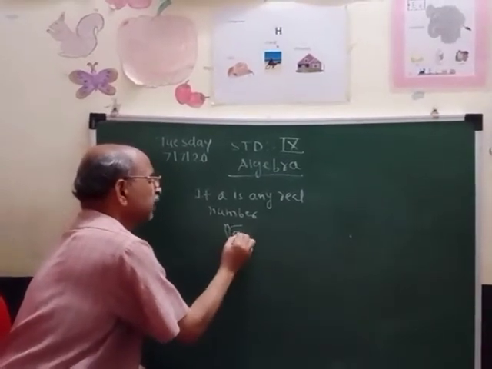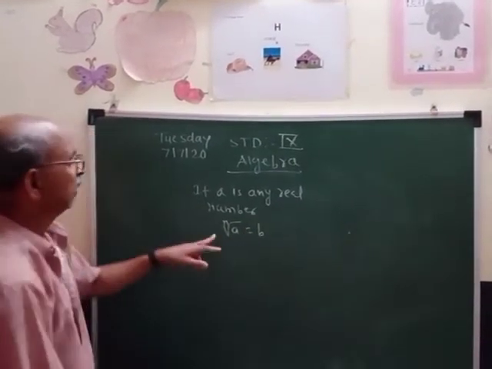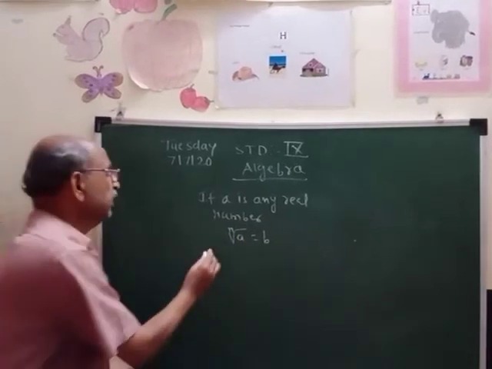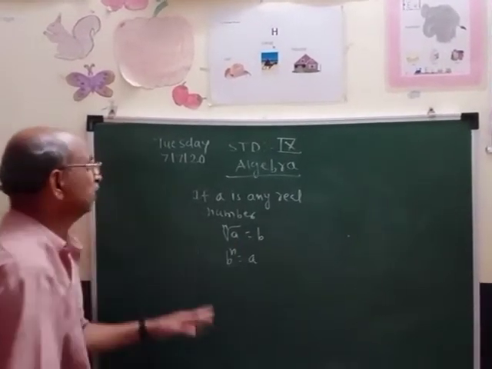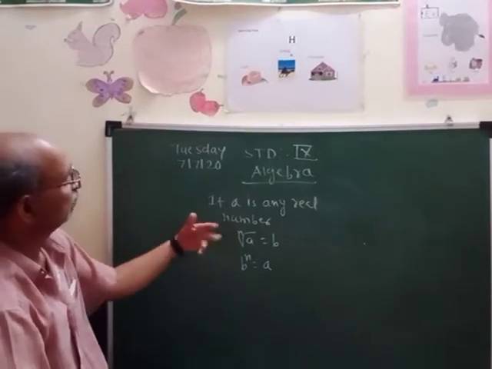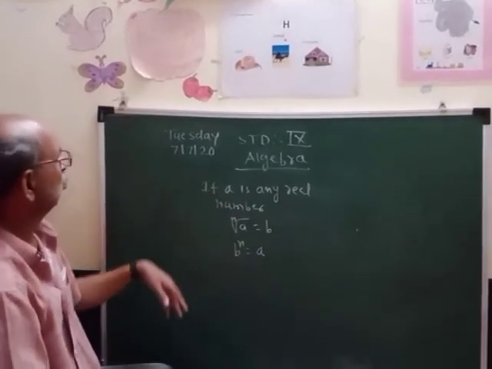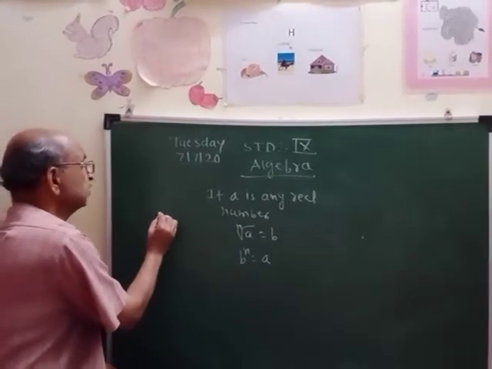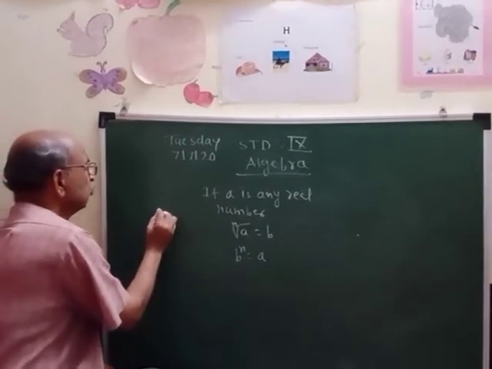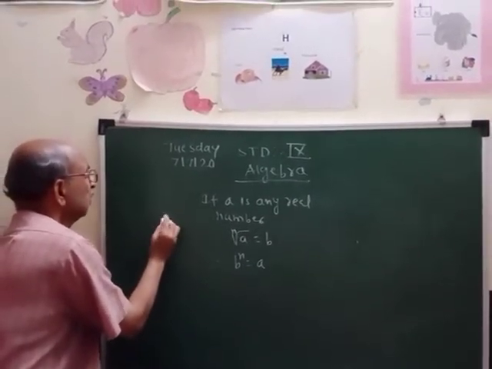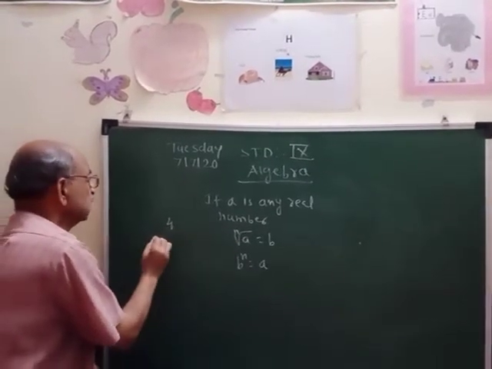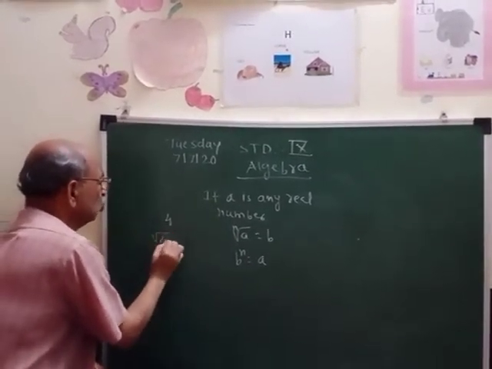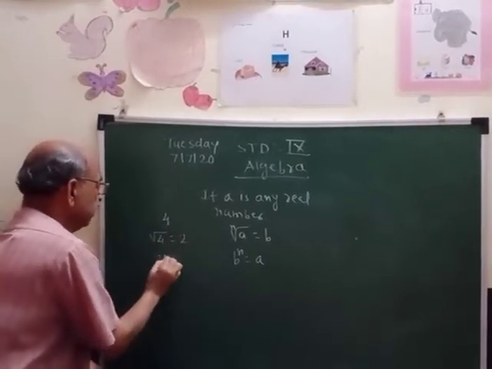The nth root of a is equal to b. Then we can write b raised to n is equal to a. The same thing I have written by another method, which I told. You see, the meaning is the same. Suppose we take 4, so 4 is a. Then the square root of 4 is 2. Then 2 squared is 4.